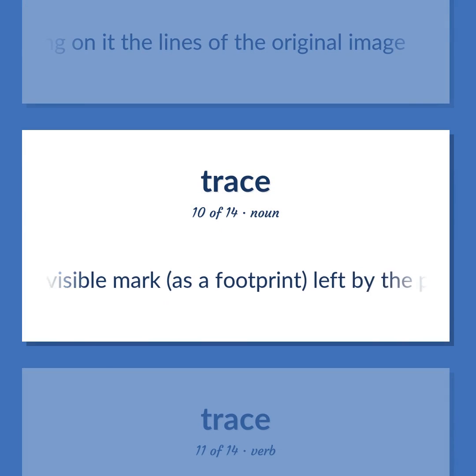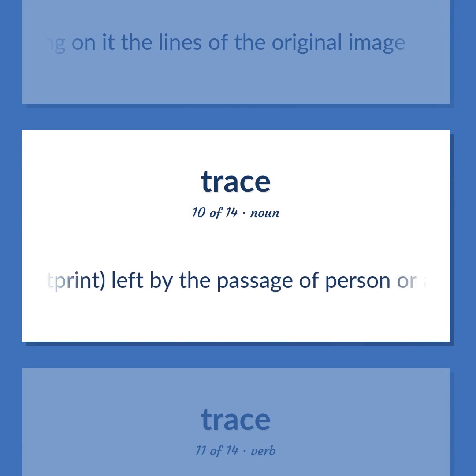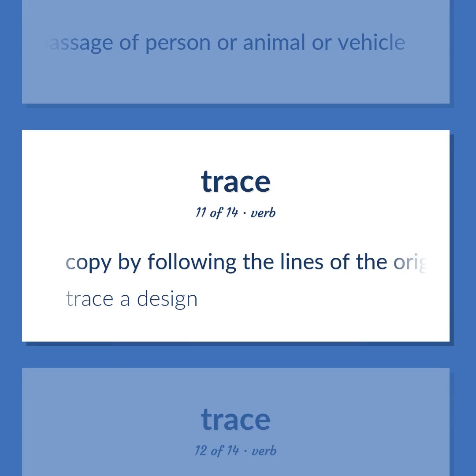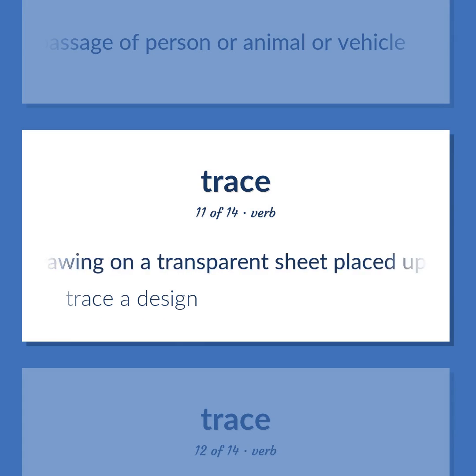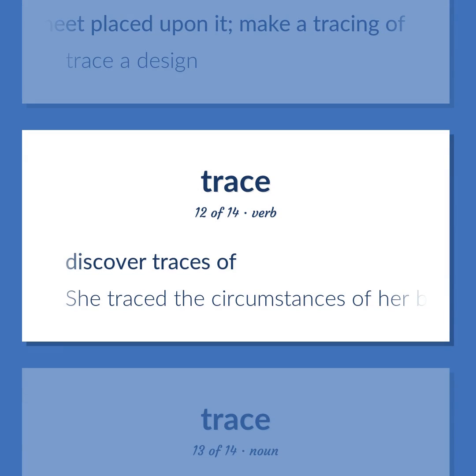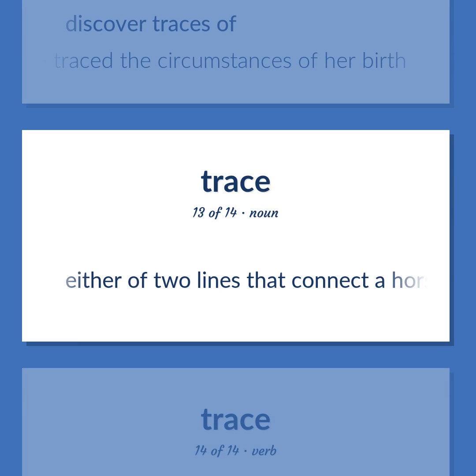A visible mark, as a footprint, left by the passage of a person or animal or vehicle. Copy by following the lines of the original drawing on a transparent sheet placed upon it. Make a tracing of. Trace a design. Discover traces of. She traced the circumstances of her birth. Either of 2 lines that connect a horse's harness to a wagon or other vehicle or to a whiffletree.